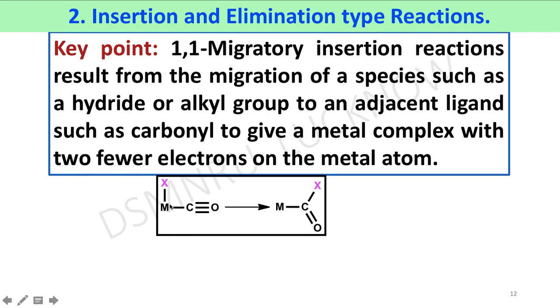But the metal atom of the product has 2 electrons less than the reactant, with no change in oxidation state.